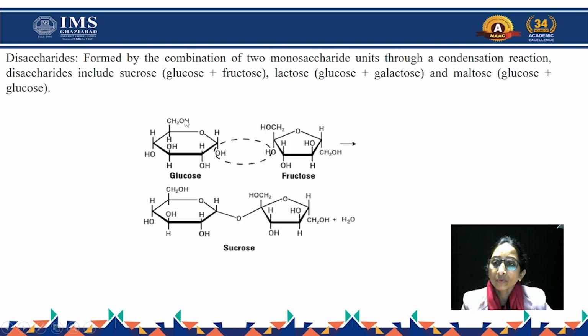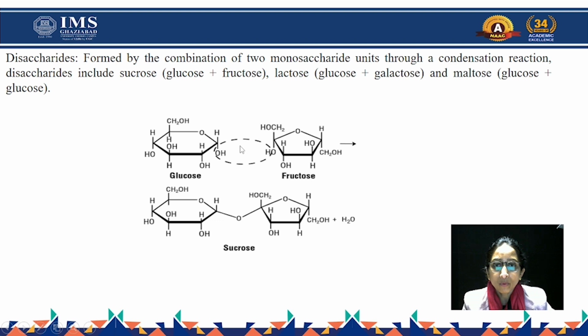Now we move on to disaccharides. Disaccharides are the combination of two monosaccharide units. Here you can see the two monosaccharide units: one is glucose and the second is fructose. What will happen when both monosaccharide units are connected?